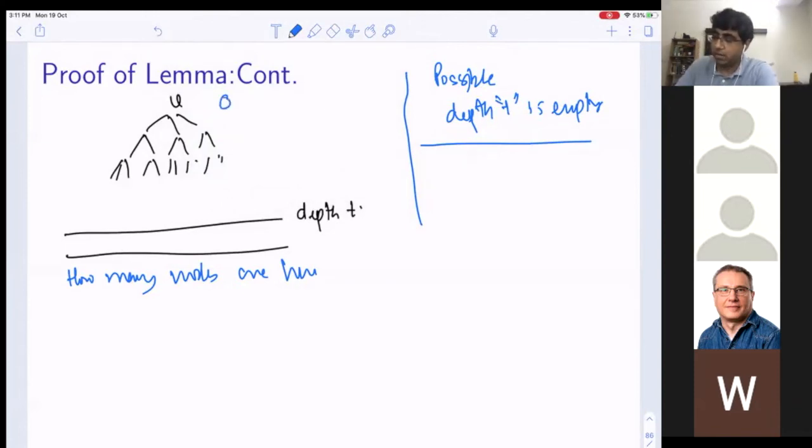This is the 0th layer, this is the first layer, and so when I say depth T, this is like, say, the T minus 1 layer.